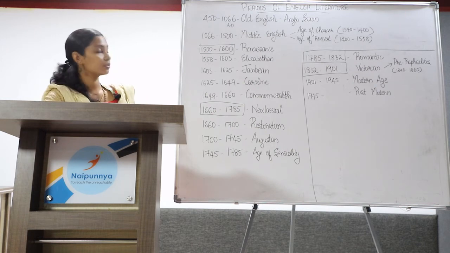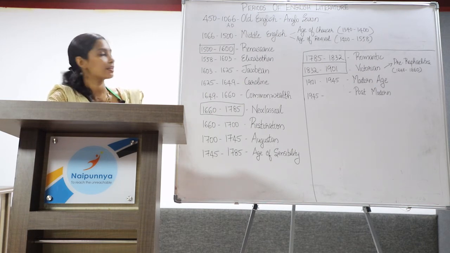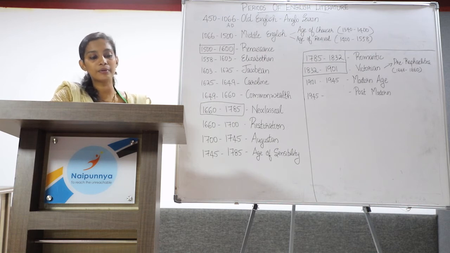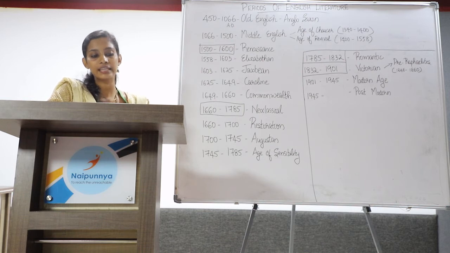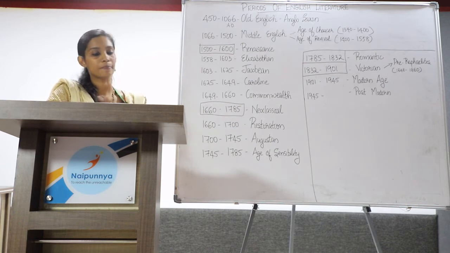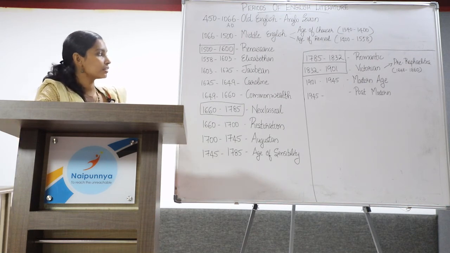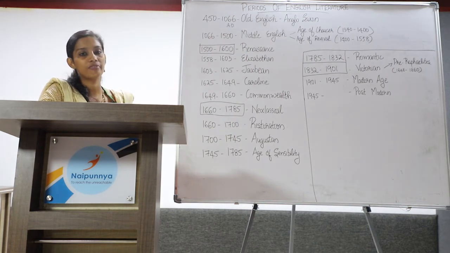Next, we are moving on to the Renaissance age, which extends from 1500 to 1600. The 16th century was a momentous century not only for England but for the whole world. Renaissance, a rebirth, affected every aspect of human life. The Renaissance was a many-sided movement which influenced learning, education, art, architecture, science, geography, and above all, religion. This Renaissance can be again subdivided into Elizabethan age, Jacobean age, Caroline age, and Commonwealth.